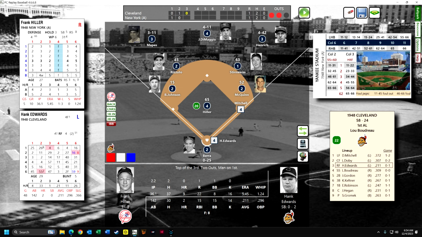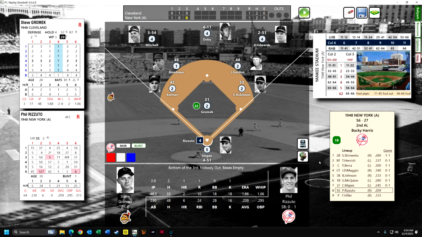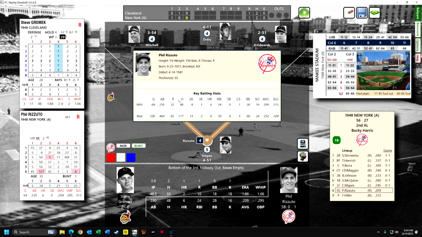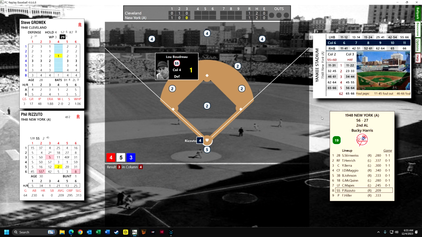Okay, so there are now 2 outs. Hank Edwards is up. You can see down here he flew out to center the last time he was up, and he fouls out to second base. So we'll go to the bottom of the third now. Tie game. Phil Rizzuto, he just is not hitting. He's hitting .209. I think that he hit .252. He should be doing a lot better. We'll see. He's about halfway through the season.